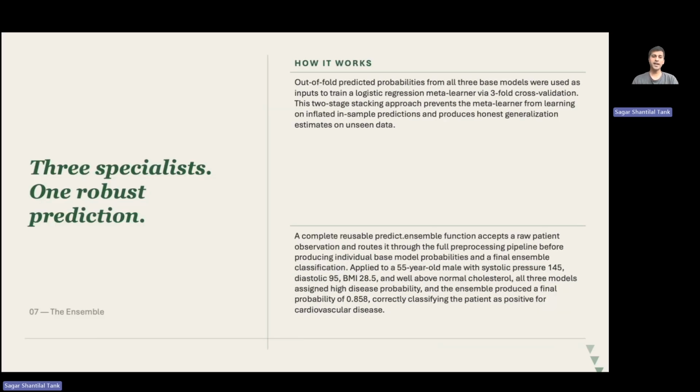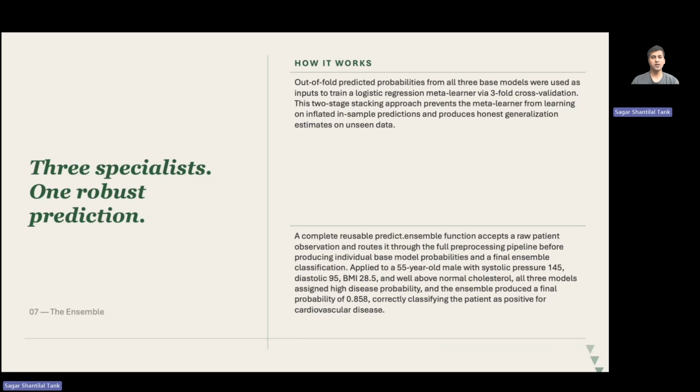So now let's finally dig into the Ensemble model. The Ensemble here works in two stages. In the first stage, each of the three base models is trained with threefold cross-validation, and out-of-fold predictions are saved. These are the predictions each model made on rows it never trained on, so they are honest estimates. In the second stage, those out-of-fold probabilities from all three models are fed into a logistic regression meta-learner, which learns the optimal way to combine the three specialists into one final prediction.